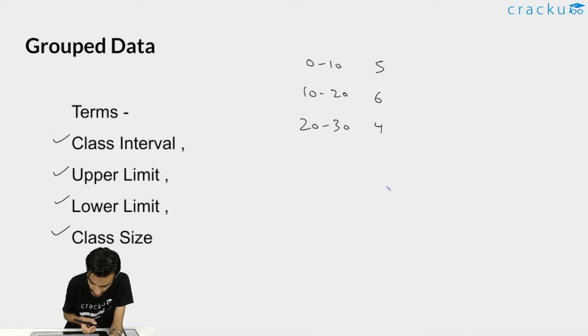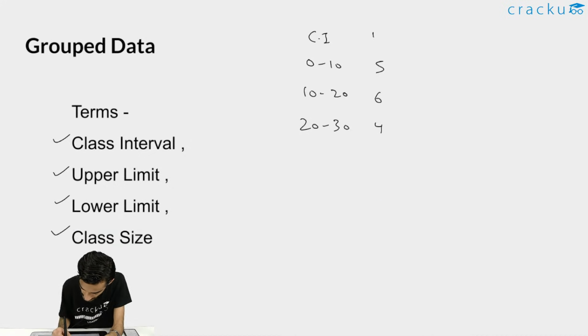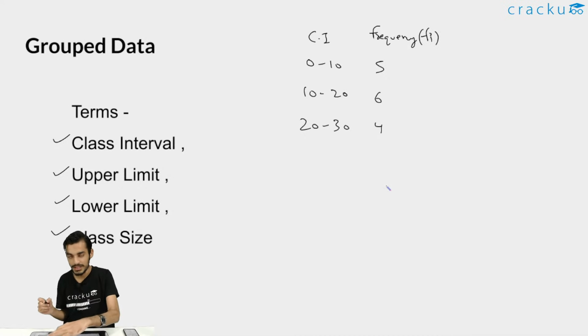Okay. So what do these terms mean? So this part is known as class interval. Okay. So class interval basically means that 0 to 10 is one class, 10 to 20 is one class, 20 to 30 is one class and so on. So this is basically the meaning of class interval, and this means frequency. Frequency, that is, you can denote it by Fi.